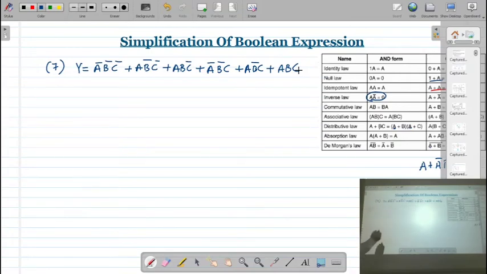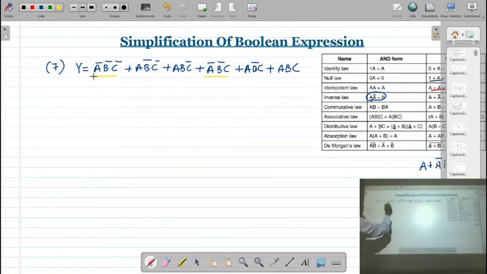Okay? So here, if you see, then A bar B bar C bar is there. Now look at the second, third, fourth term, where A bar B bar C bar, whether it is common or not. So here B bar C bar is present. Here the A B C bar is there. But here I am finding A bar B bar as a common.